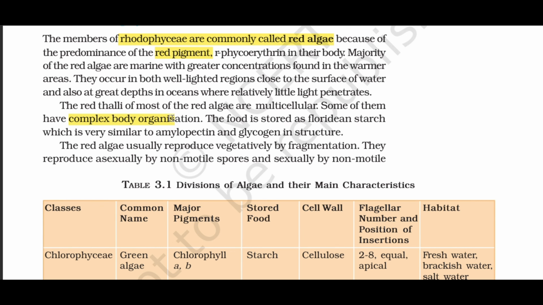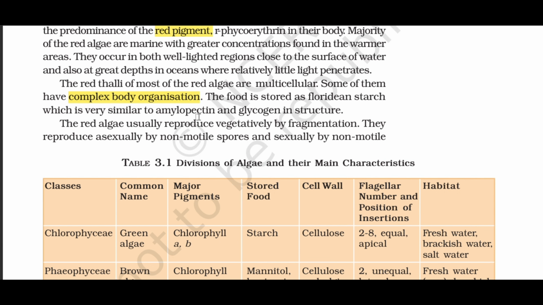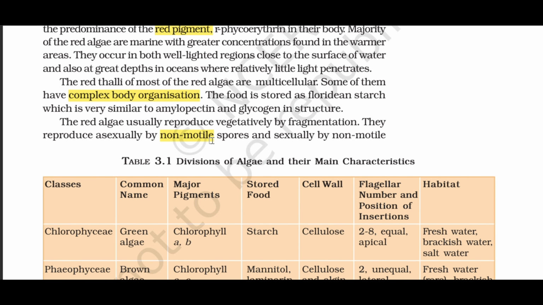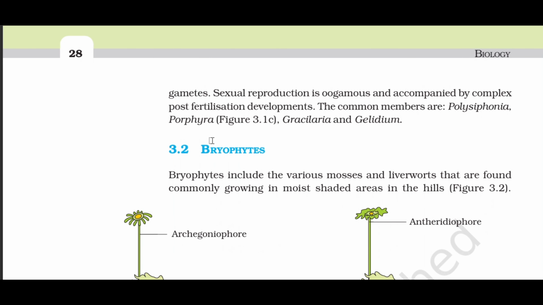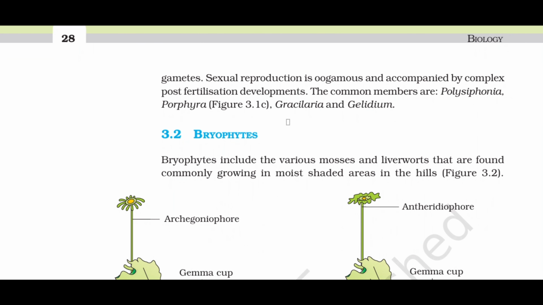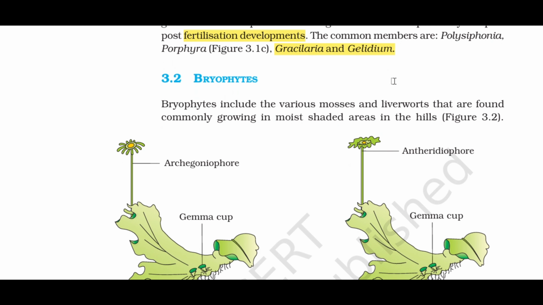The food is stored as floridean starch, which is very similar to amylopectin and glycogen in structure. The red algae usually reproduce vegetatively by fragmentation. They reproduce asexually by non-motile spores and sexually by non-motile gametes. Sexual reproduction is oogamous and accompanied by complex post-fertilization developments. The common members are Polysiphonia, Porphyra, figure 3.1c, Gracilaria and Gelidium.